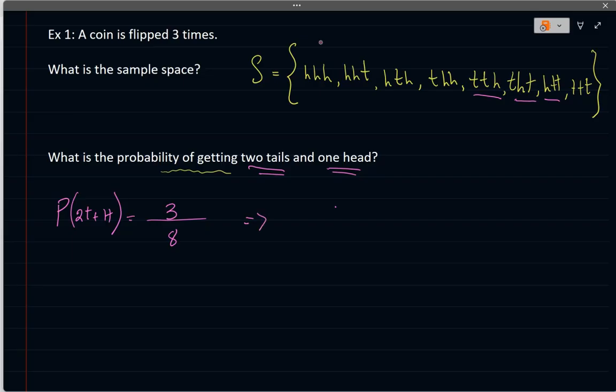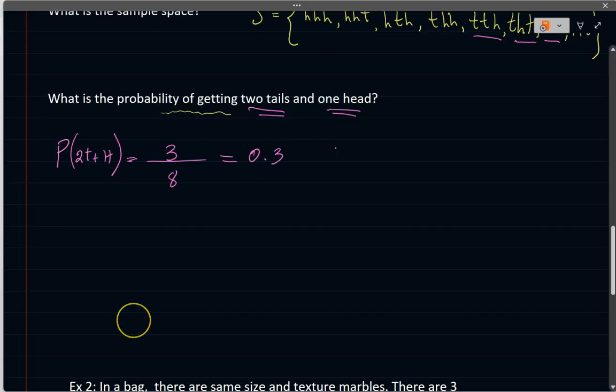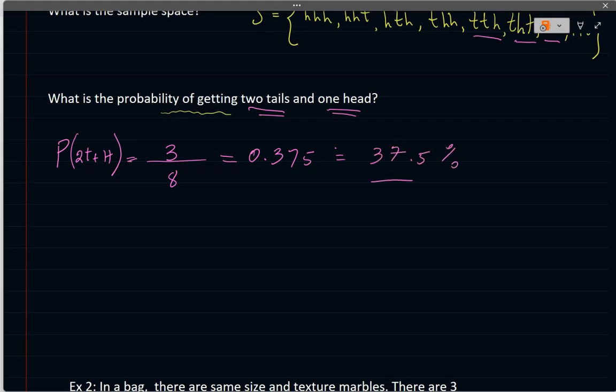Okay, and then you can use your calculator if you want to and put it in a decimal expansion, which is not a problem. Let's do that. So the decimal expansion on that one will be 0.375, and then we can change that to a percentage, which will be 37.5%. All of these formats are acceptable when you're dealing with probability.